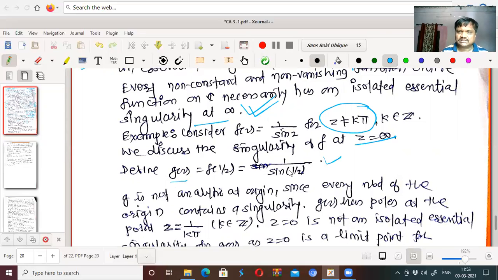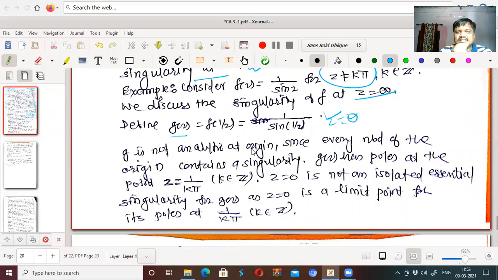First of all, we discuss the singularity at z equal to 0 of this function. Now g is not analytic at the origin, because at z equal to 0, sine of 1 by 0 is sine of infinity, which is not defined. Therefore g is not analytic at the origin, since every neighborhood of the origin contains singularities, meaning in the neighborhood of z there is a point at which sine of that point is 0.